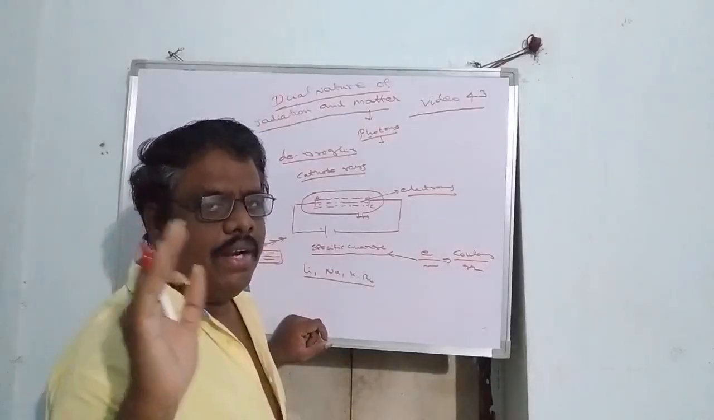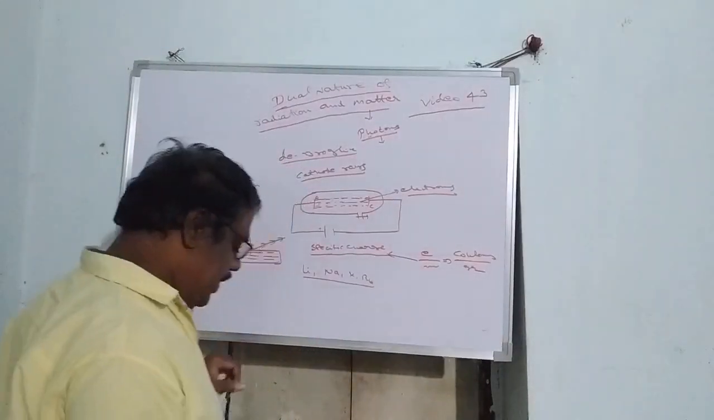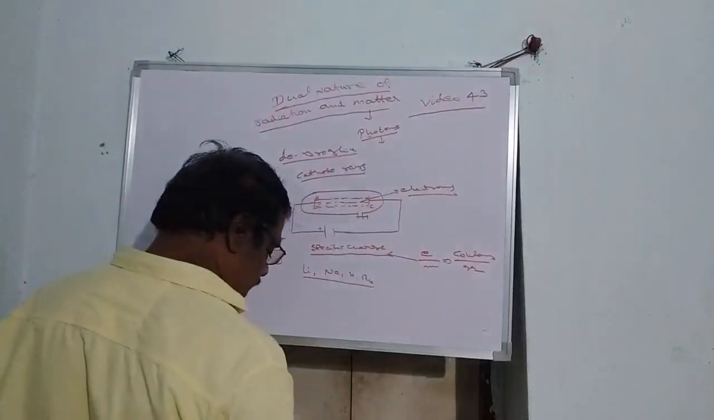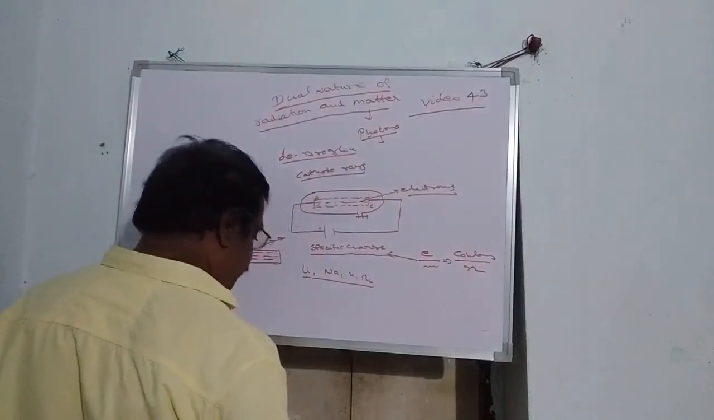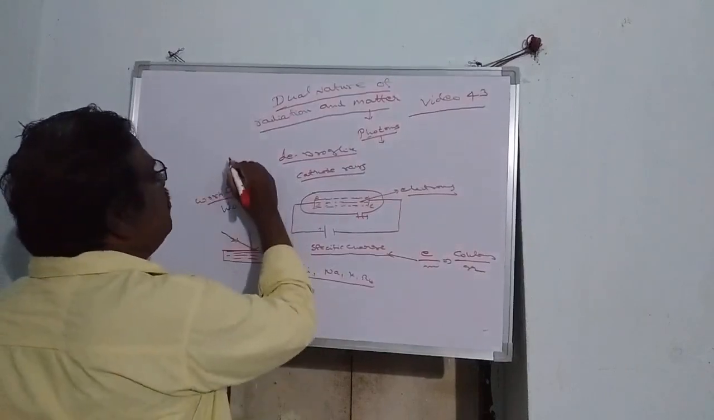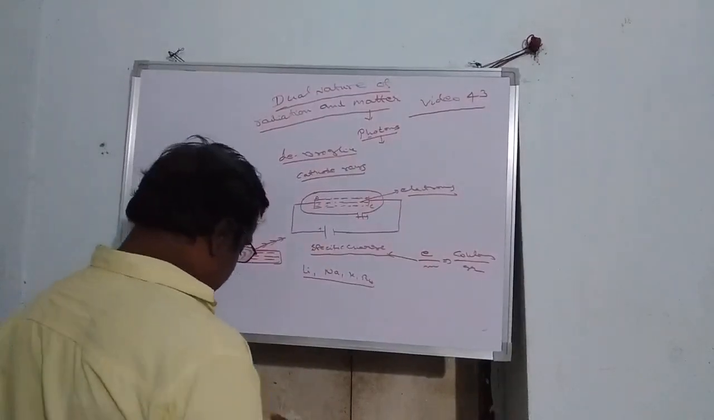The energy required to liberate an electron from the photometal surface is called the work function, and it is denoted by W naught. Okay, another question: what is meant by the photoelectric effect?